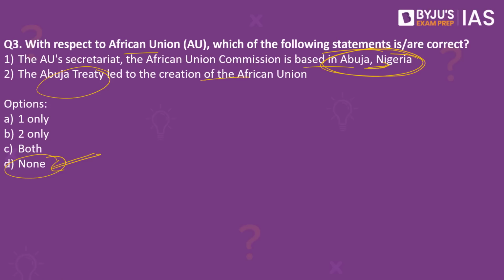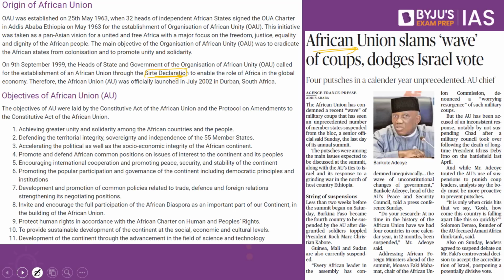And there are other important objectives as well: achieving greater unity and solidarity among the African countries and the people, defending the territorial integrity, sovereignty and independence of the 55 member states, accelerating the political as well as socio-economic integration of the African continent, promoting and defending African common positions on issues of interest to the continent and its people, and promoting popular participation and governance of the continent, including democratic principles and institutions.